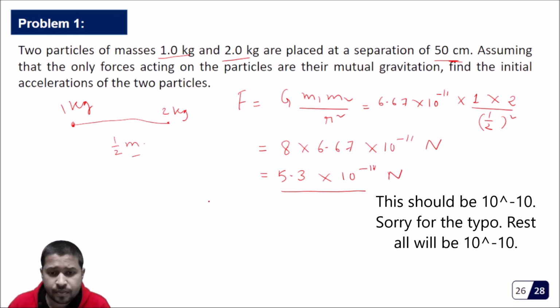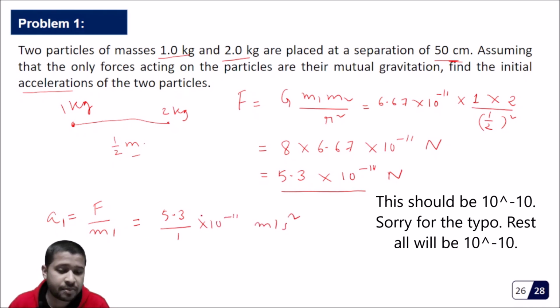Now the next part is to find the initial accelerations of the particles. From Newton's second law, we know that acceleration is equal to F by m. So for the first particle, it will be F by m1, that is 5.3 into 10 to the power minus 11 divided by 1. Acceleration will be in meter per second squared.